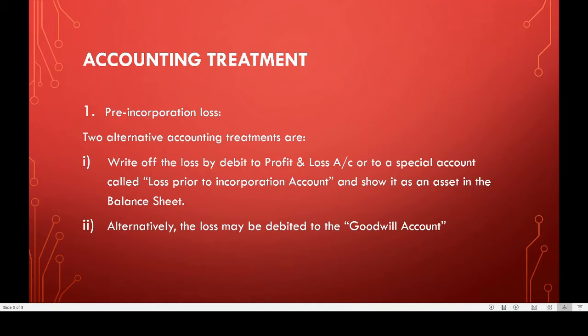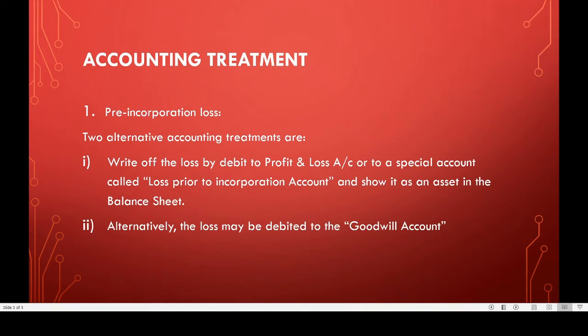Now, let us move on to the topic accounting treatment. The pre-incorporation profits or losses are of capital nature. It is necessary to disclose them separately from trading profits or losses. So, the general accounting treatment required is as follows.